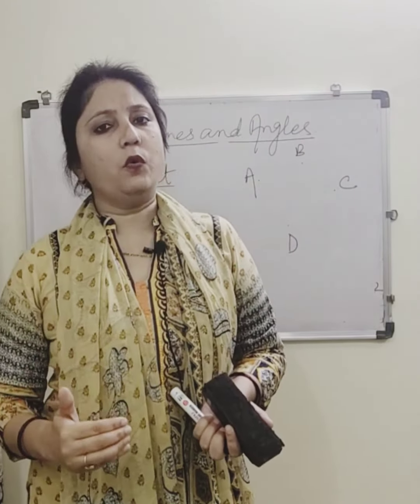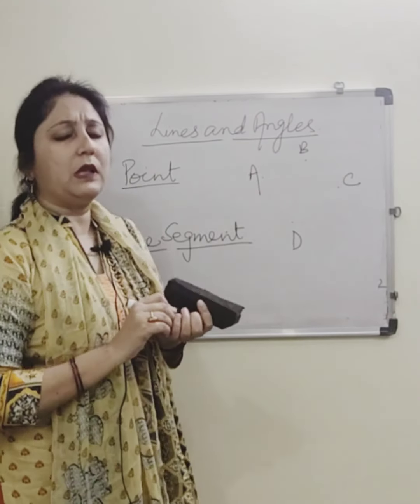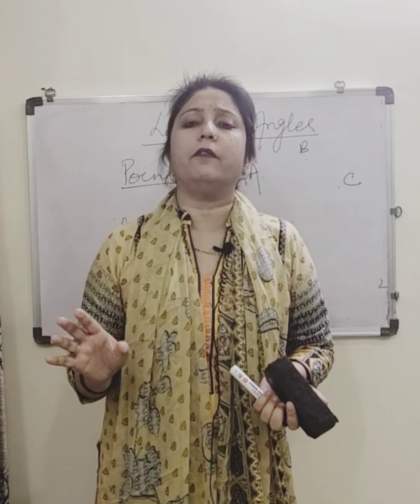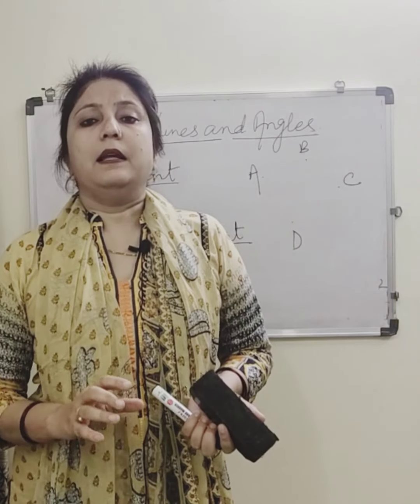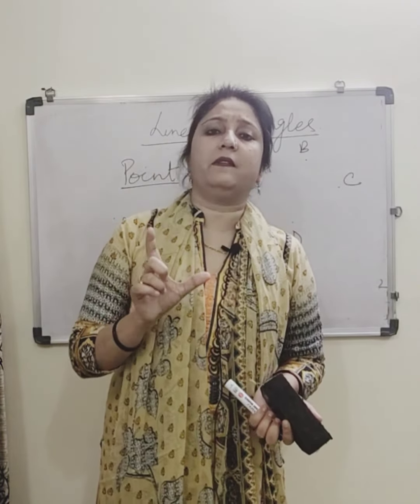Next comes line segment. What is line segment? See, there are two terms. One is line and one is line segment, and these two terms are entirely different. The line segment has got fixed length.